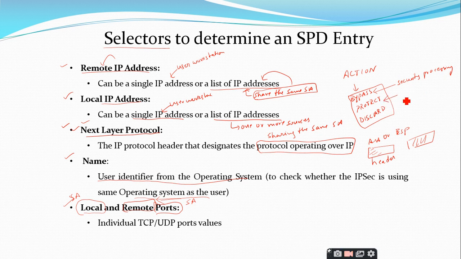And if it is protect, we are going to bypass here and we are going to implement security here. And discard means simply reject the IP packet or IPsec packet. Like this we have different actions that can be performed by looking at the entries of the SPD.